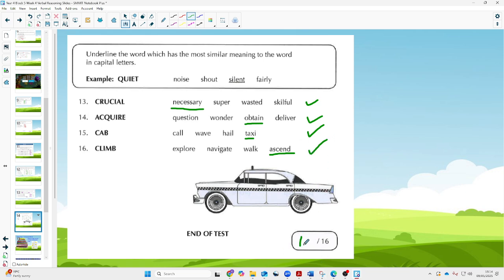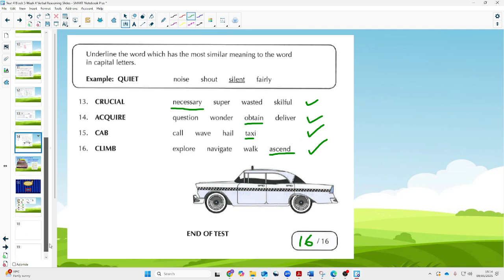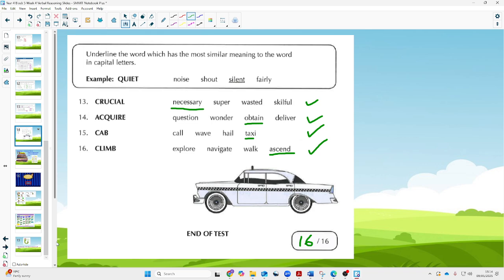So again, write your score out of 16. You can always put your marks back in the score chart again. But thank you very much for doing that. Now, just a couple more things to go through with you.